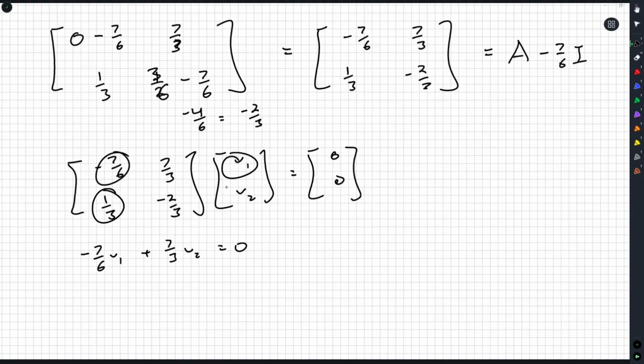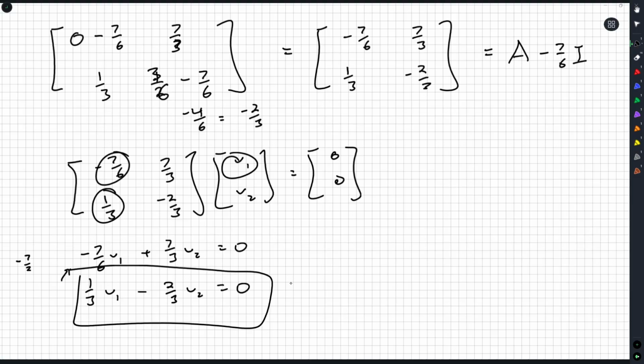And then the second one, 1/3 times v1, so 1/3 v1 minus 2/3 v2. Now it's hard to see, but the first equation is minus 7/2 times the second equation. So these two equations are both saying the same relationship between v1 and v2. You only need to solve one of them. I'm going to go with the one that looks easier, it's got 1/3 and everything like that. So we're going to bring the 2/3 v2 over to the other side. I'm going to multiply both sides by 3. v1 is 2 times v2.